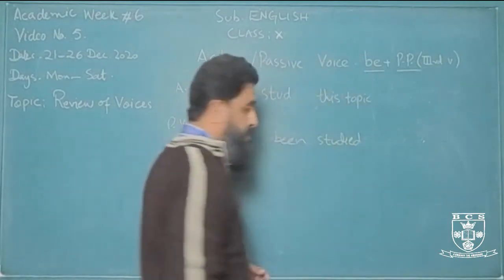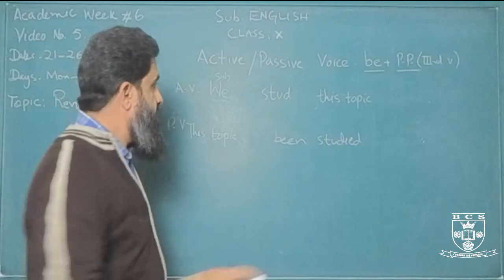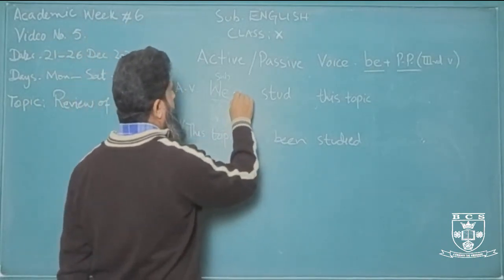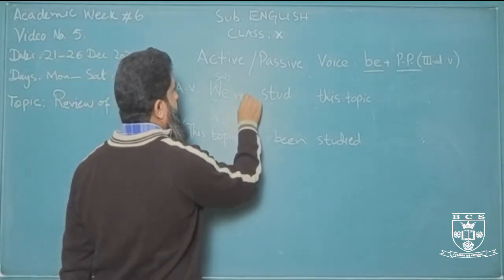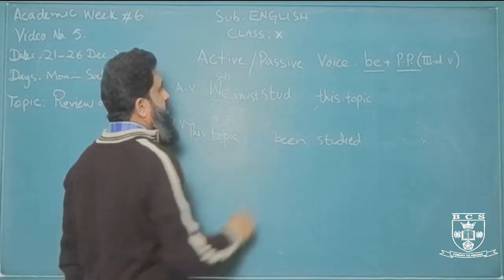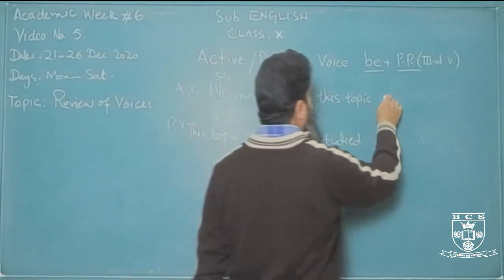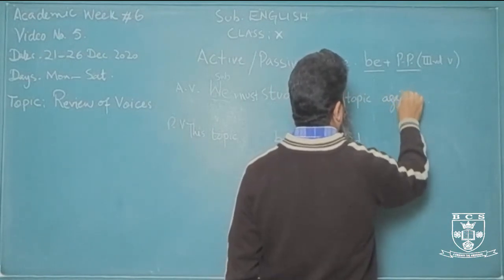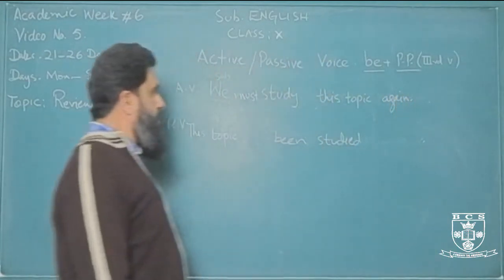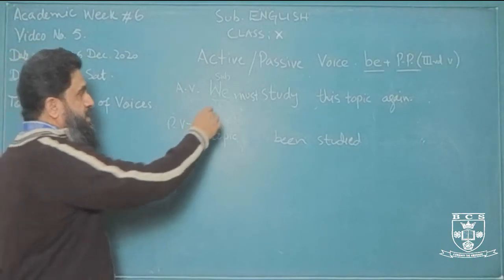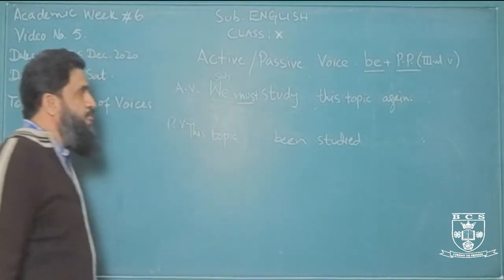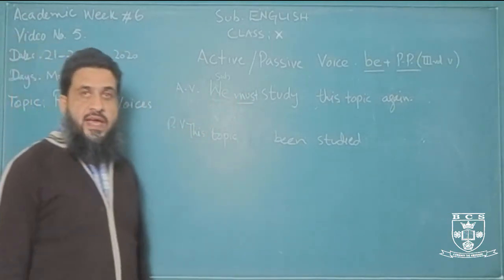All right. Let us see. We must study this topic again. Right. Must is a modal verb. We must study this topic again.